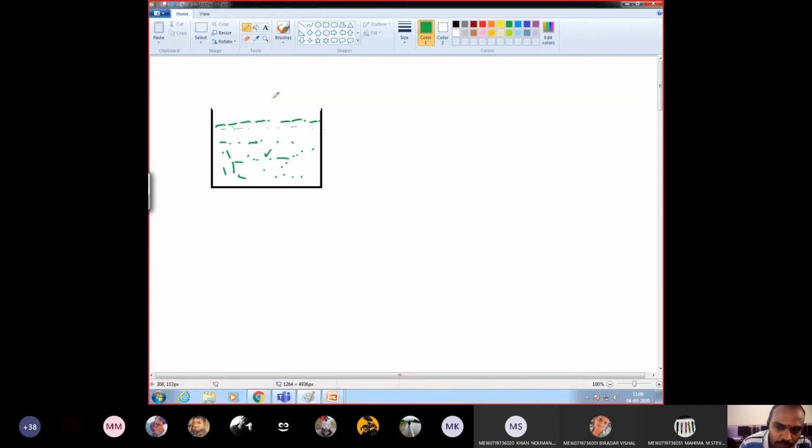Now tell me, what is the pressure acting on this? 1 atmosphere, 1 bar. Whenever a fluid is open to the atmosphere, the pressure acting is atmospheric pressure. That pressure is equal to 1 bar or 760 mm of Hg. Now my doubt is, that is only on the top surface. Suppose I want to measure pressure at this point, let us assume point A. Is it equal to 1 atmosphere?